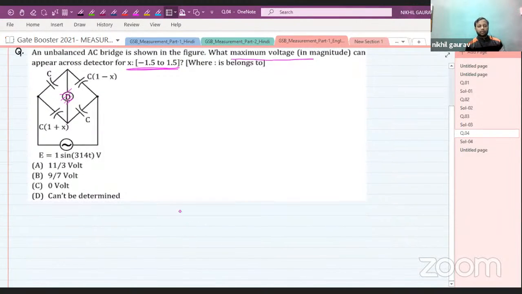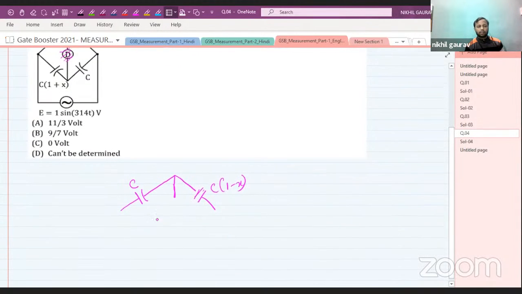So let me draw the figure again here. This is your capacitor. This is your detector. This is again a capacitor whose value is C1 minus X. Here it is C. Here it is C1 plus X.